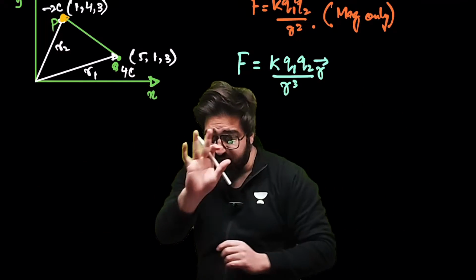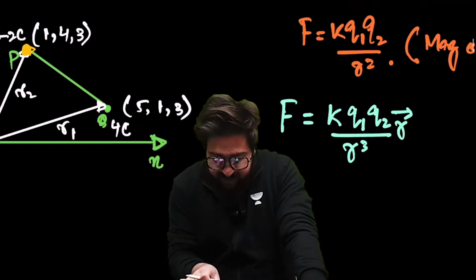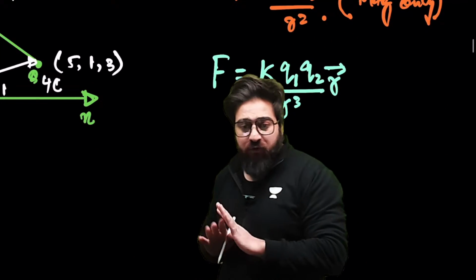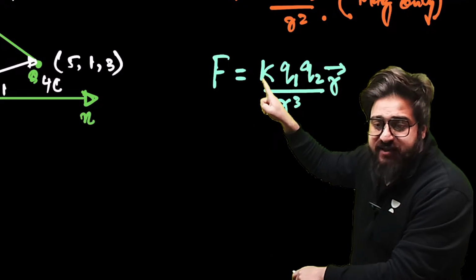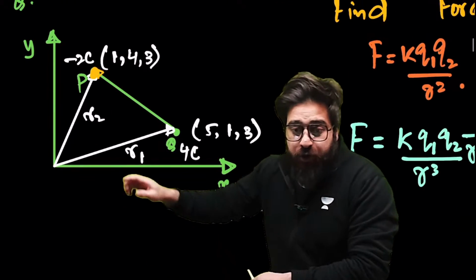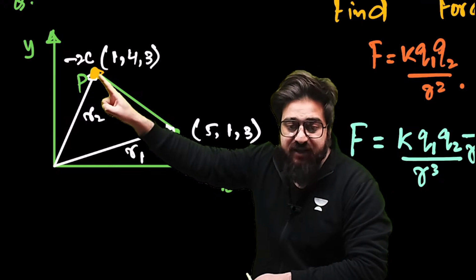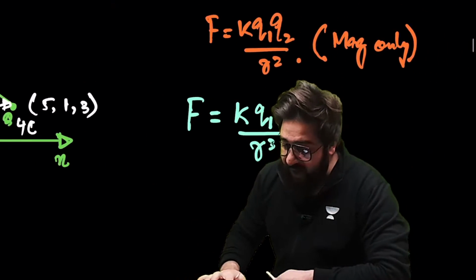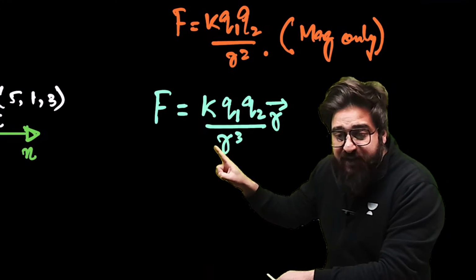Now listen to me very carefully, I'll make you understand. First and foremost, what is the value of K? K is 9 into 10 raised power 9. What is the value of Q1? In this case, Q1 is given as minus 2 Coulomb. Q2 is given as 4 Coulomb. And the distance between them is R.